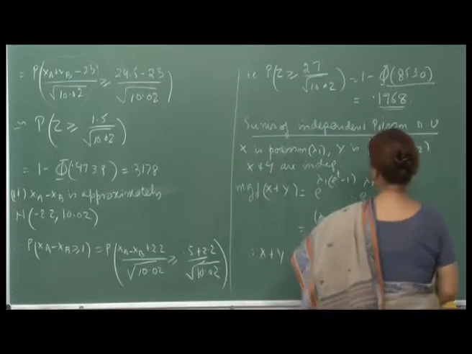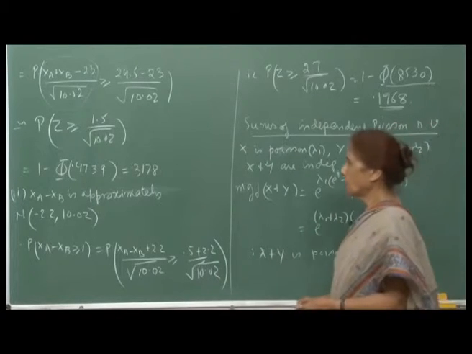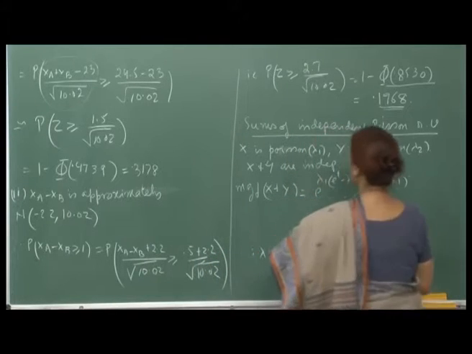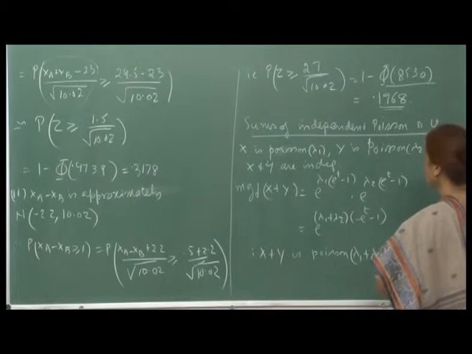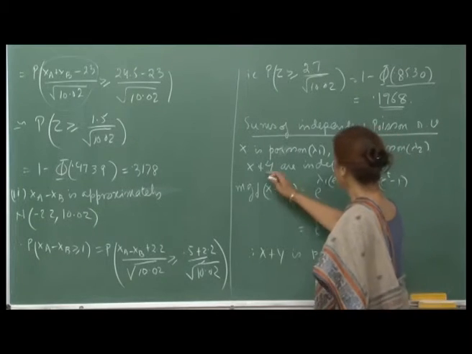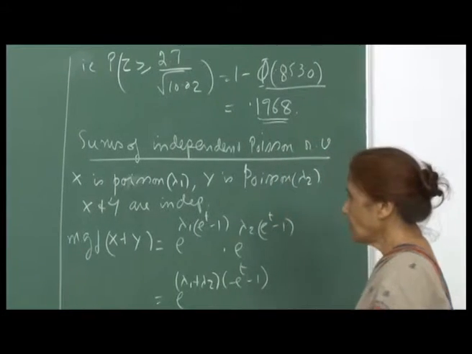As we go on, there will be more and more examples of all these concepts that we are talking about. Now, let us come back to sums of independent Poisson random variables. So X is Poisson lambda 1, Y is Poisson lambda 2, and X and Y are given to be independent random variables.